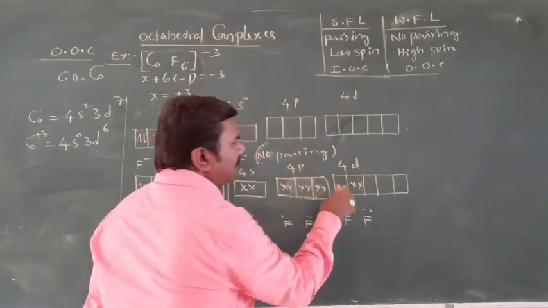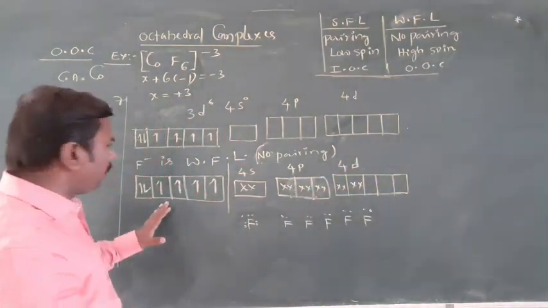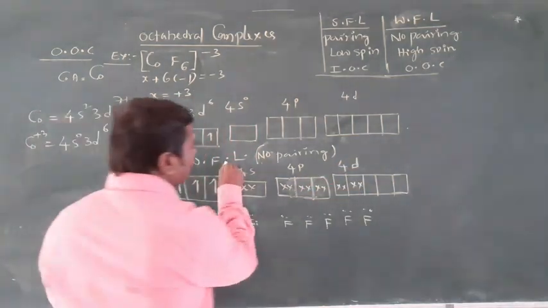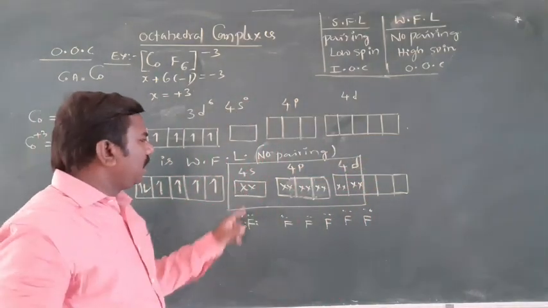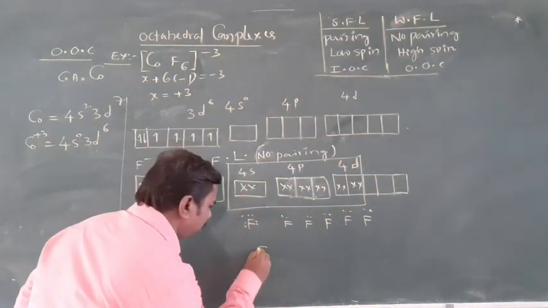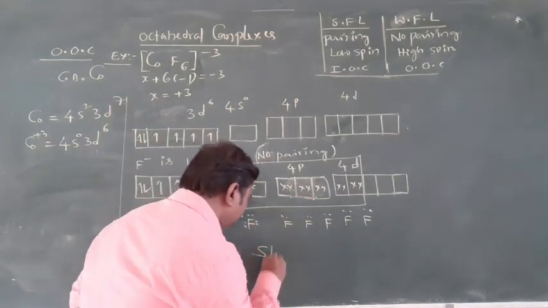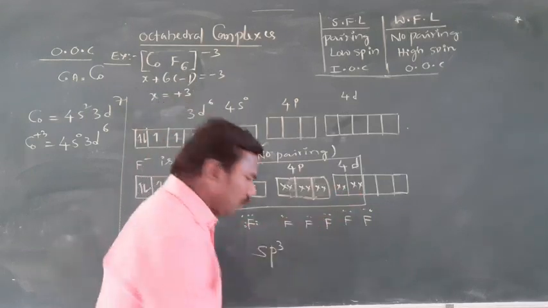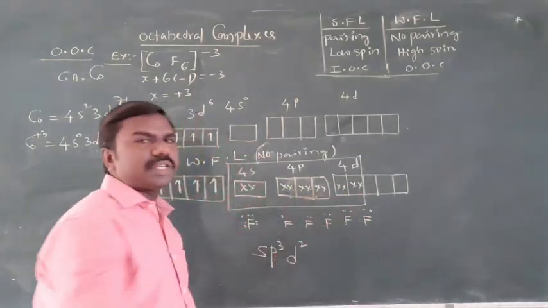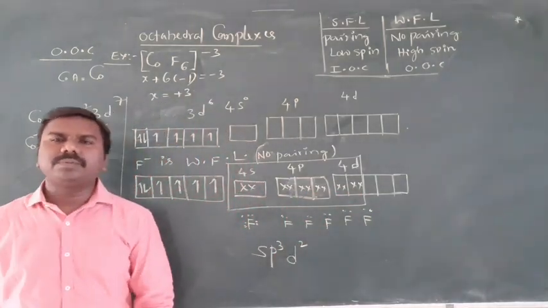Outer d orbitals are involved in hybridization but not inner d orbitals. So totally you can take like this: s1, p3 and d2. The hybridization is sp3d2.